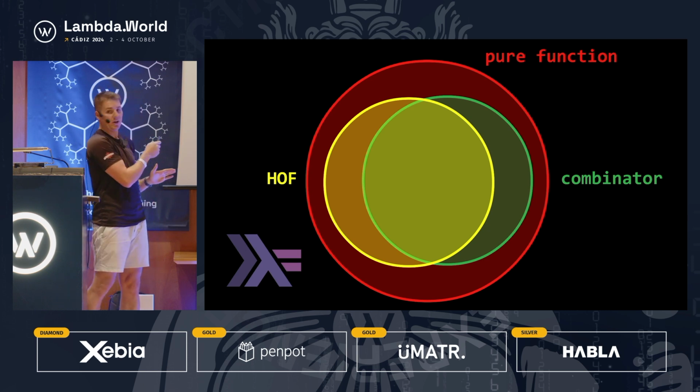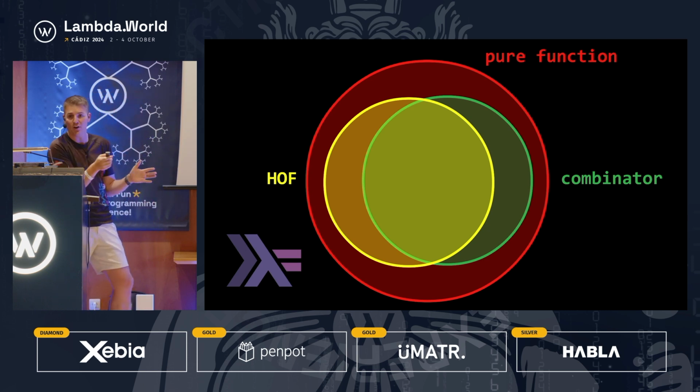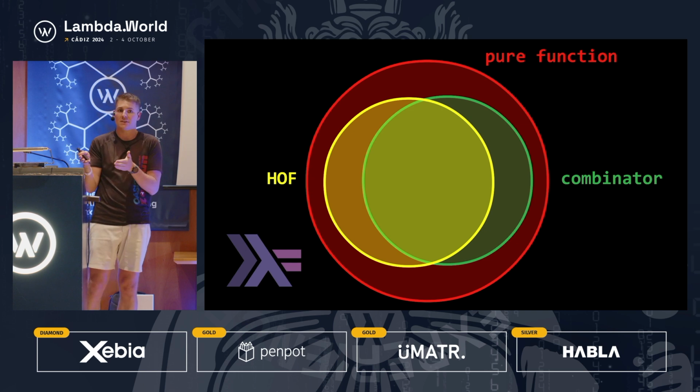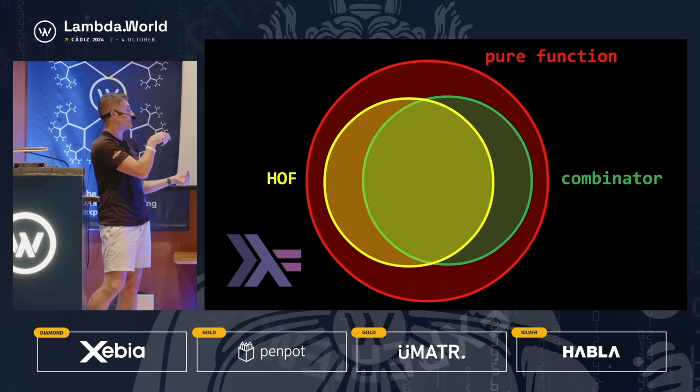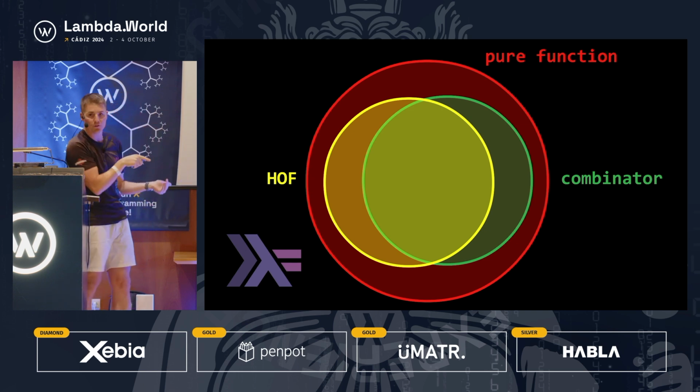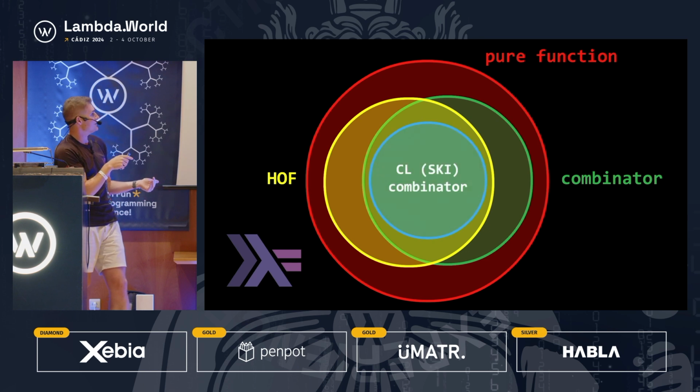I find this mental model incredibly useful. So if we assume that all functions are pure functions, then higher order functions and combinators are both examples of pure functions. So the question is where do the combinators that I'm talking about in this talk fit in this Venn diagram? Is it this green circle, or is it the overlap of the green and yellow? The answer is, it's almost this blue circle.